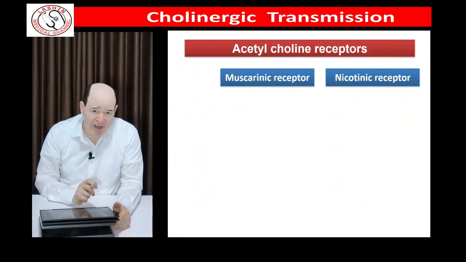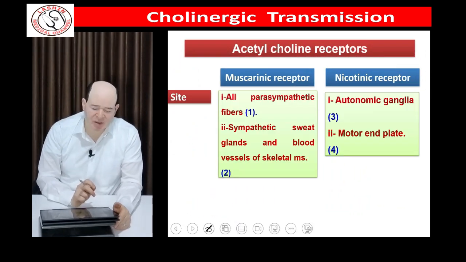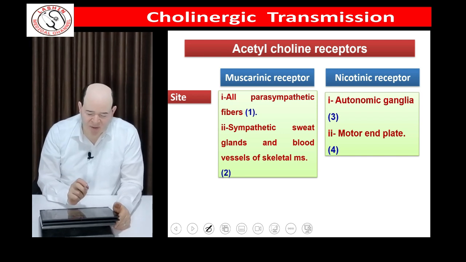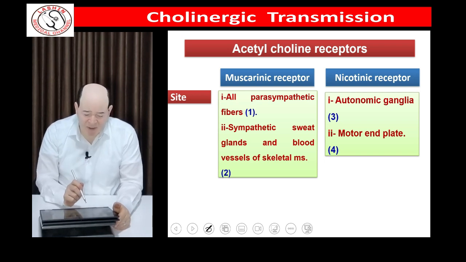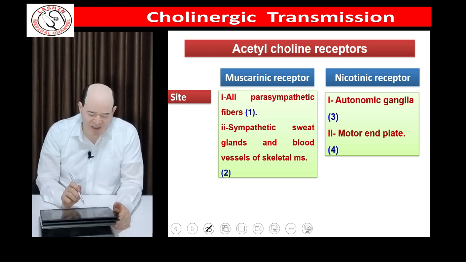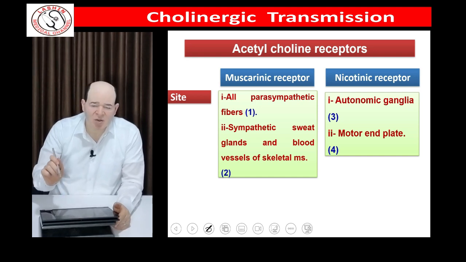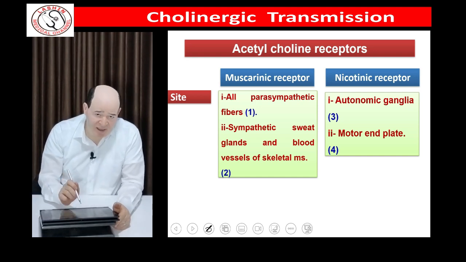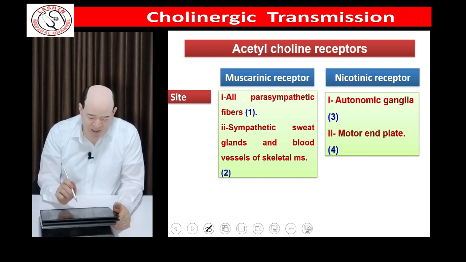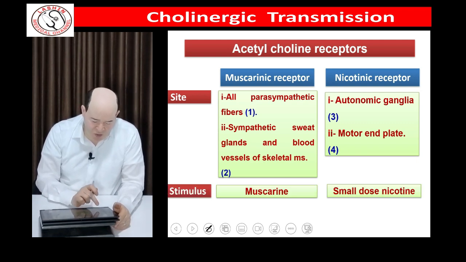We have two actions, so we have to compare the receptors of both the muscarinic receptor and the nicotinic receptor. The first aspect of comparison is the site. The muscarinic receptor is present in all parasympathetic, place 1, and place 2 as we said. The second site is the sympathetic to sweat glands and the blood vessels of skeletal muscle. The nicotinic receptors are present where nicotinic action is present, in place 3 and place 4: the autonomic ganglia and the neuromuscular junction.